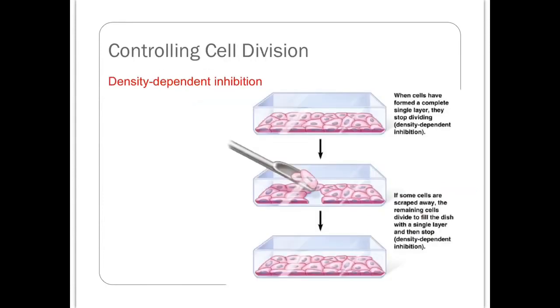Another method of controlling cell division is density-dependent inhibition. With density-dependent inhibition, when cells have formed a complete single layer, they will stop dividing because they are all touching each other. Now, if some cells are scraped away, the remaining cells will divide in order to fill the dish with a single layer again, but then they'll stop dividing. So this, for example, is what happens when you have a cut on your skin.